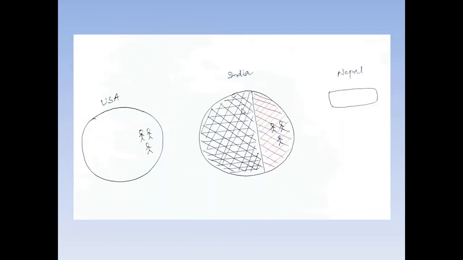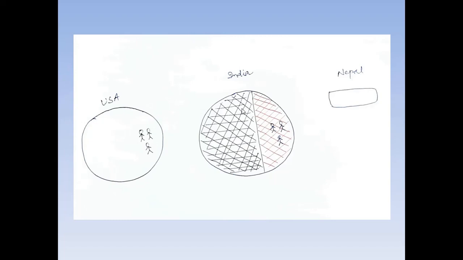Because as we already know, in India we have foreign countries' companies as well, the international companies, or MNCs you can say, and labor from foreign countries are also out here.